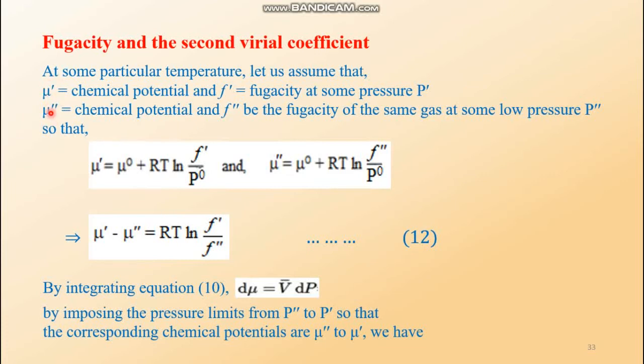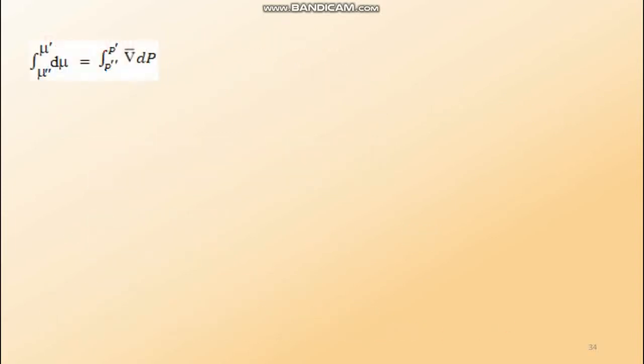That is, from mu double prime to mu prime and from P double prime to P prime, so that the corresponding chemical potentials are mu double prime to mu prime. We have this equation: the integration from mu double prime to mu prime of d mu equals the integration from P double prime to P prime of v bar dp.